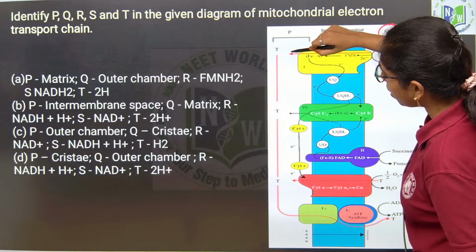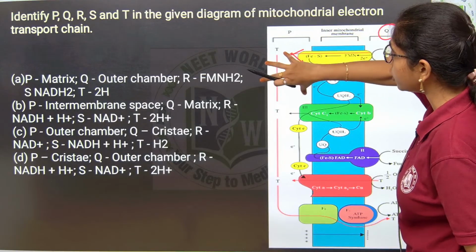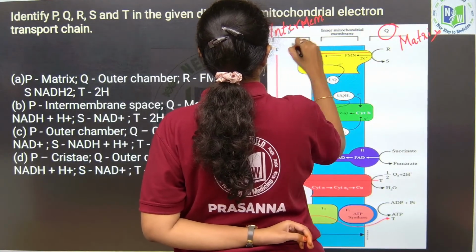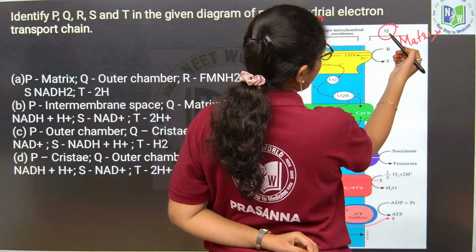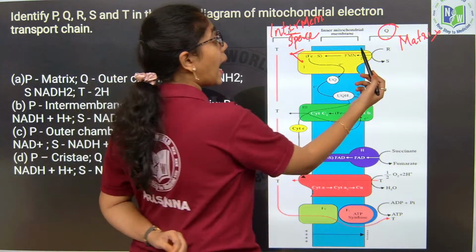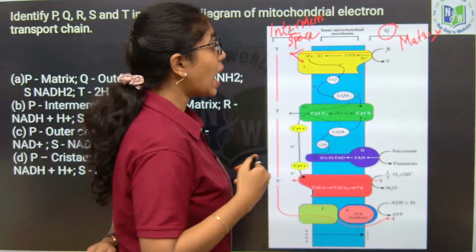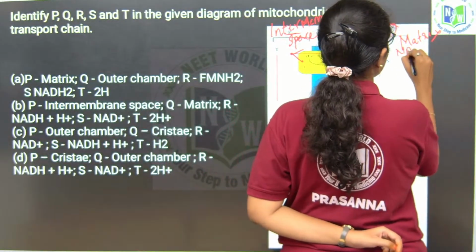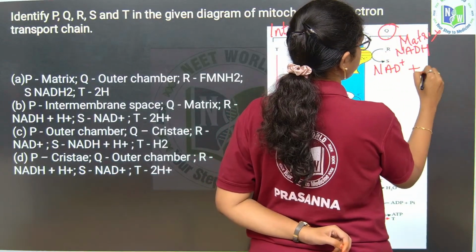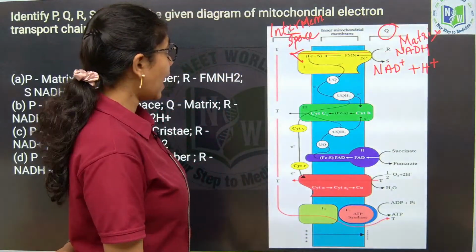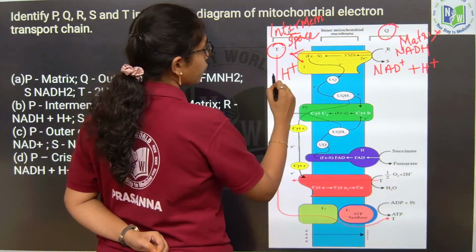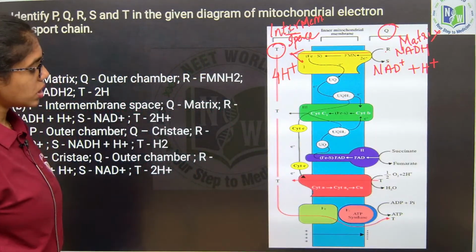So, if the arrow is like this, then this space is what? Intermembrane space. So, here Q is mitochondrial matrix and P is intermembrane space, and R here, as it is complex 1, will be what? NADH. Fine. S will be what? NAD plus and H plus. Fine. And T over here is releasing what? Protons. Okay. It will be 4 protons. Clear, right? So, this is about T.